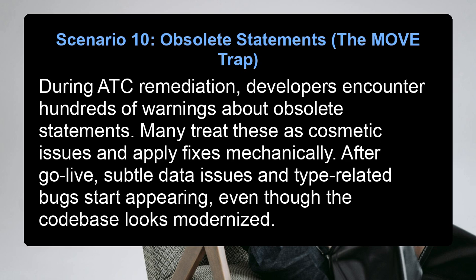Scenario 10. Obsolete statements, the move trap. During ATC remediation, developers encounter hundreds of warnings about obsolete statements. Many treat these as cosmetic issues and apply fixes mechanically. After go live, subtle data issues and type-related bugs start appearing, even though the code base looks modernized.